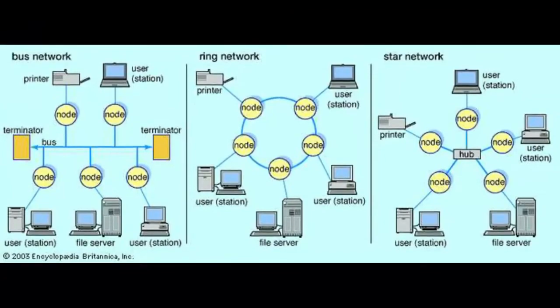The nodes are typically arranged in a bus, ring, or star topology as shown in the figure. Nodes connected together in a wireless LAN broadcast via radio or optical links.